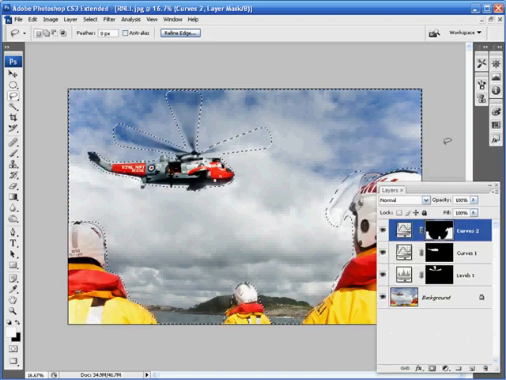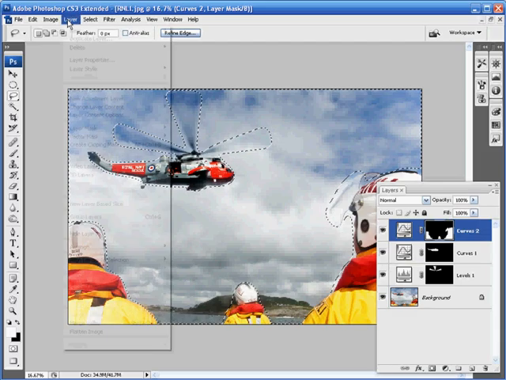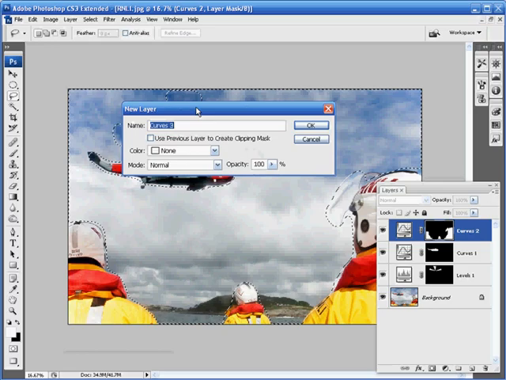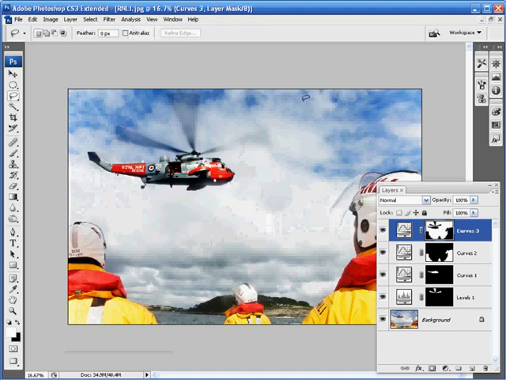We're going to brighten this sky by using another curves adjustment layer. So go up to Layer in the menu bar, down to New Adjustment Layer, and click on Curves. Create a more gradual S-curve this time, compared with some of the other S-curves that we've created on some of the other selections, and the sky highlights will now appear much brighter. Just hit OK, and there we go.